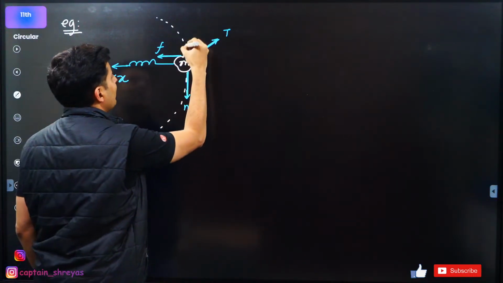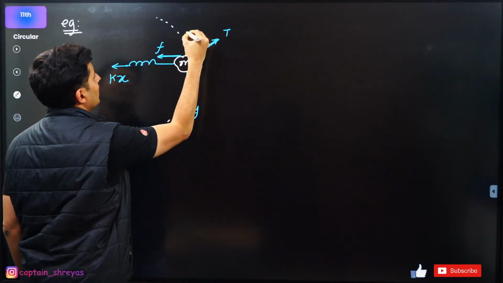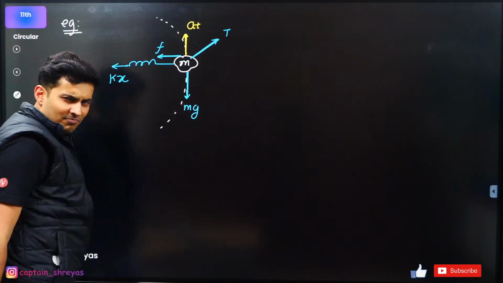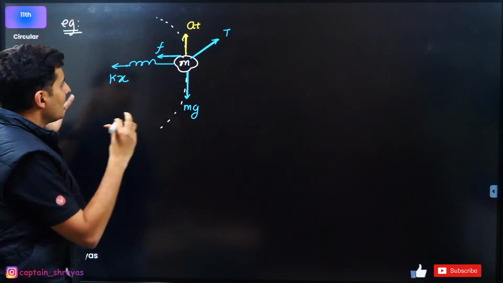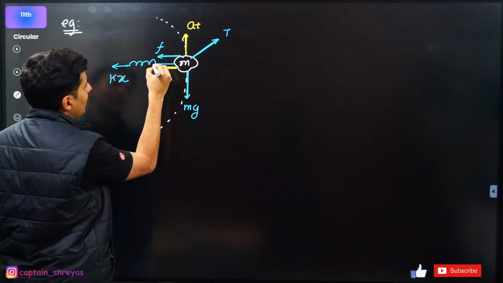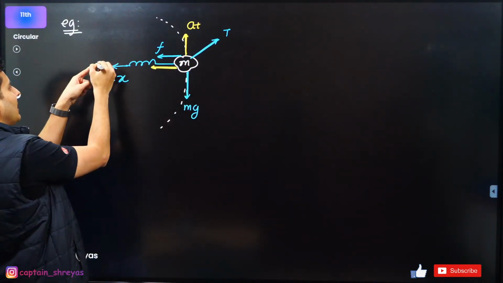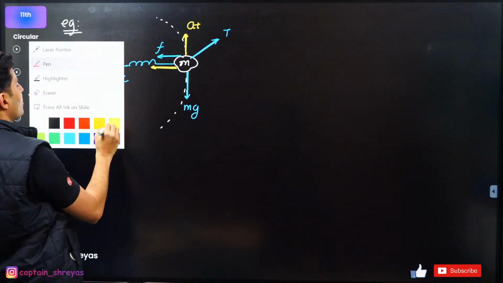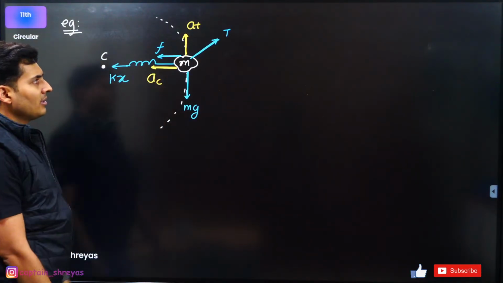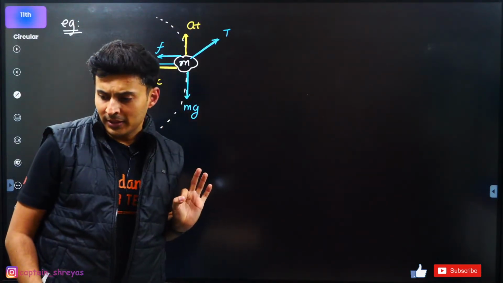Okay, so I will just show tangential acceleration maybe like this. Who knows, maybe it is down, maybe it is up. I don't know, I'm just going to assume it. And maybe there is also centripetal acceleration. So the circle's center will be here. That's why I'm just going to show the centripetal acceleration. Everybody cool till this point?